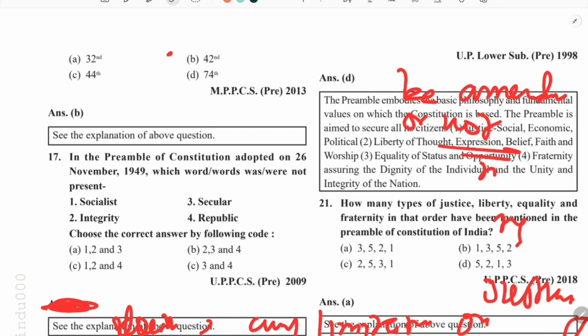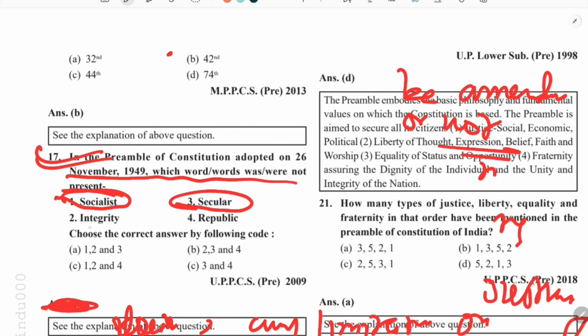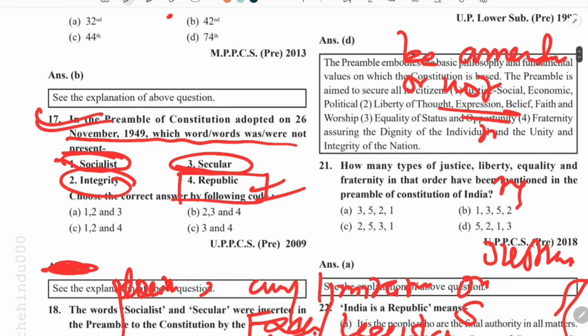In the preamble adopted on 26 November 1949, which words were not present? So I told you that the word socialist was not there, the word secular was not there, the word integrity was not there. Republic was already present in the original constitution. So 1 to 3 is the right answer.